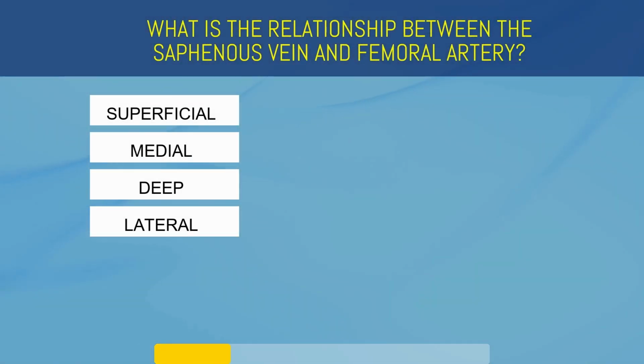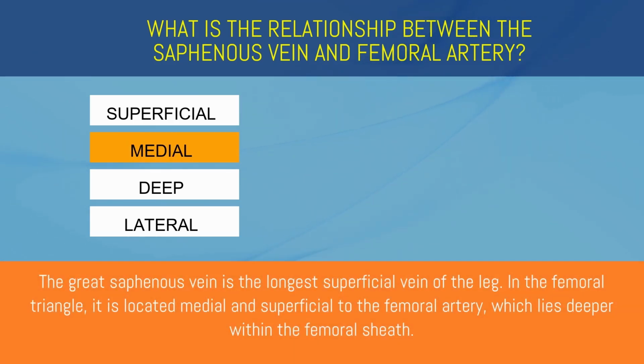What is the relationship between the saphenous vein and femoral artery? Superficial, medial, deep, or lateral? Medial. The great saphenous vein is the longest superficial vein of the leg. In the femoral triangle, it is located medial and superficial to the femoral artery, which lies deeper within the femoral sheath.